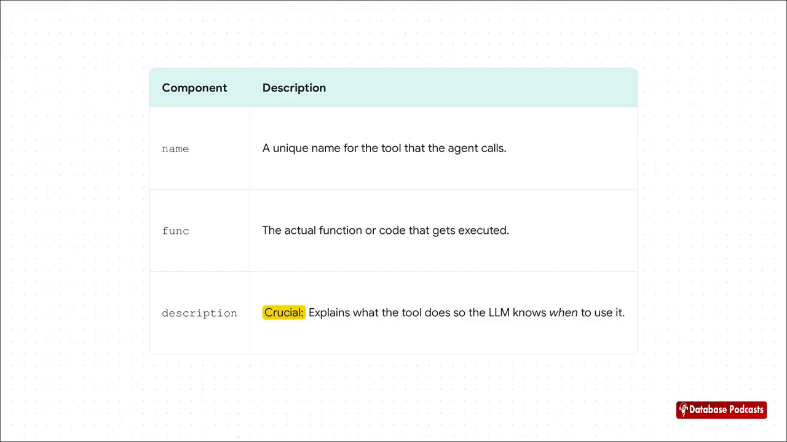And here's what a custom tool looks like. It's got a name, which is what the agent uses to call it, and a func, which is the actual code that runs. But look at that last one, the description. This is everything. It's so important. The description is just plain English that tells the LLM what the tool does, so it knows when it should use it. A good description is the absolute key to making sure the agent can reason effectively and pick the right tool for the job.